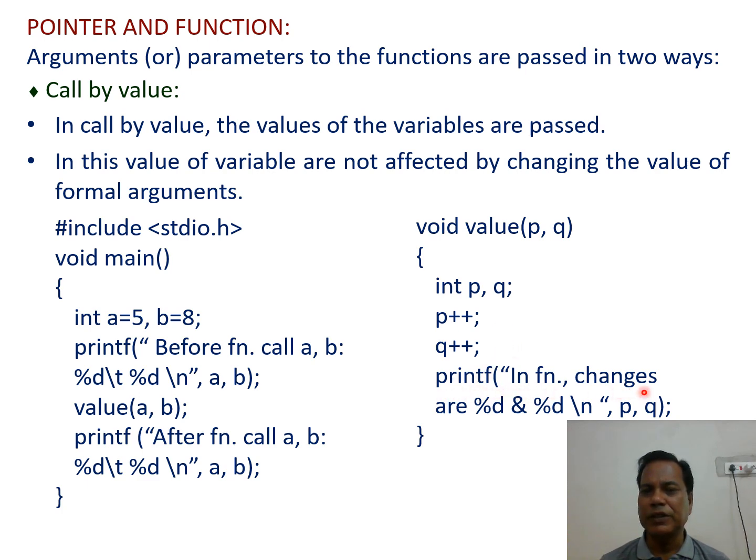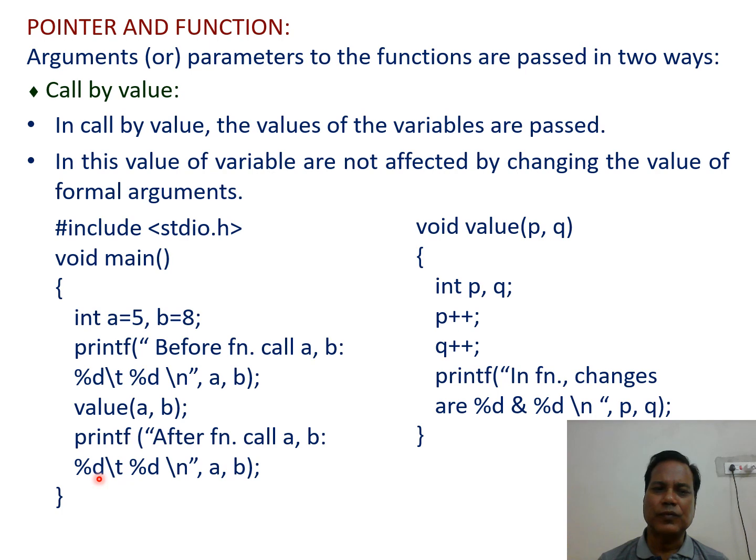Printf in function changes are percentage d and percentage d slash n, p and q. The values of p and q are printed here, and then control goes to the calling function. So after printing the values of p and q, that is 6 and 9, control goes to the calling function, and in the calling function, print after function call a and b. Again the values of a and b are printed.